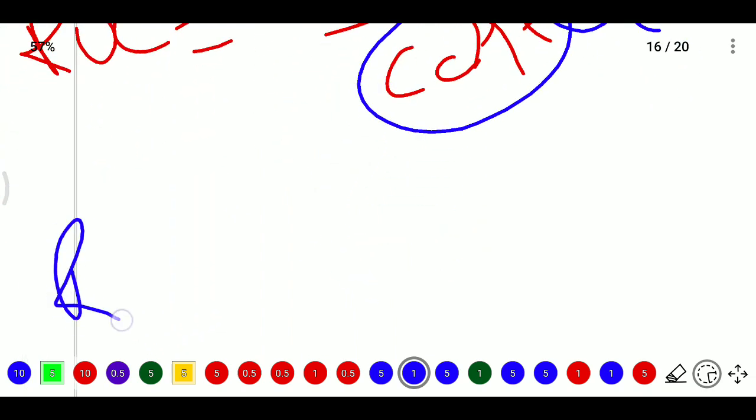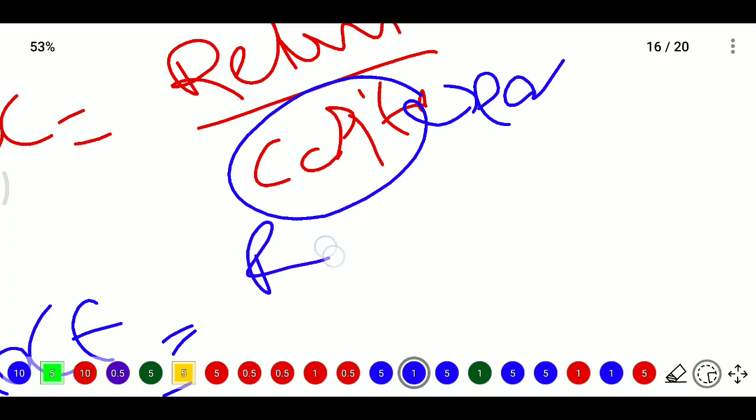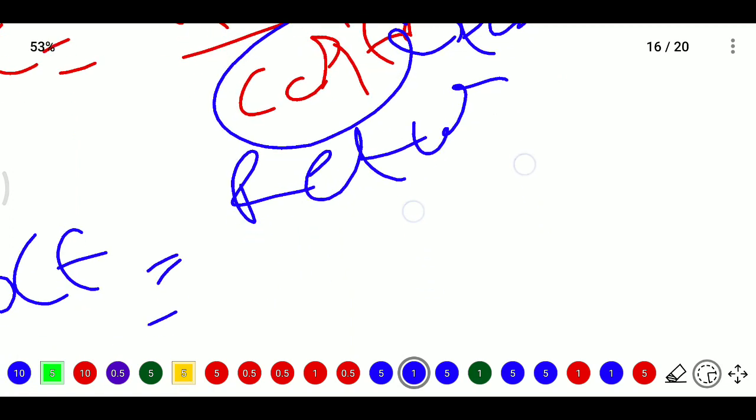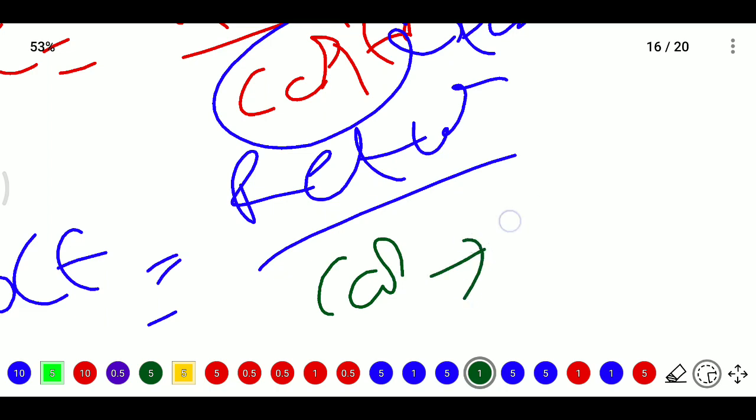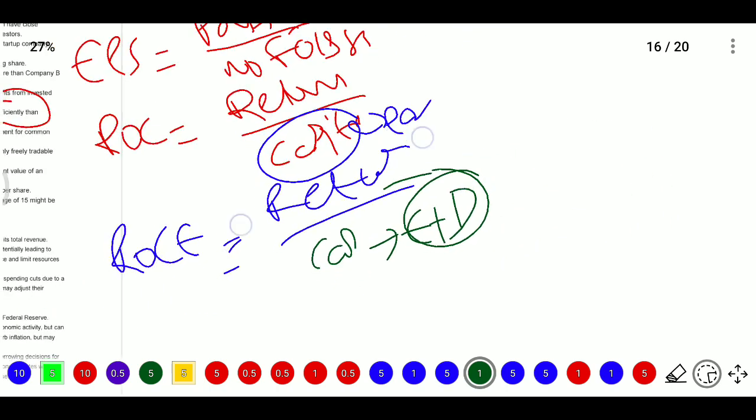After that, ROCE means return on capital employed. Here also it is return divided by capital, where capital means equity plus debt.